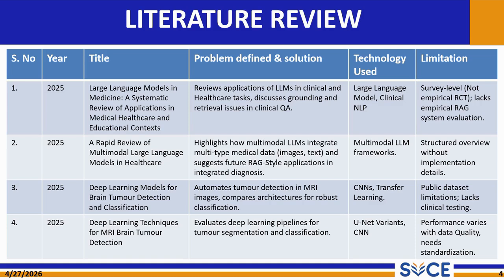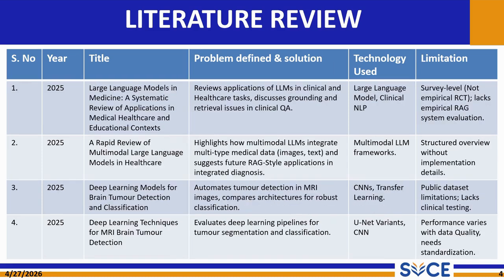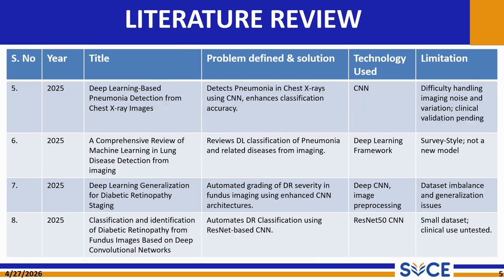For literature review, we analyzed recent research papers published in 2025 related to medical AI, large language models, medical image analysis, disease prediction, and healthcare recommendation systems. The reviewed papers highlighted the effectiveness of deep learning in medical image classification, machine learning in disease prediction, and RAG-based chatbots in healthcare systems. However, most existing systems focused on a single task. This motivated us to integrate multiple healthcare AI modules into a single unified platform. As I said, there are six modules in our project, so I took two to three research papers for each module.